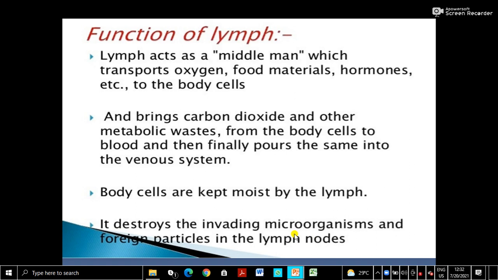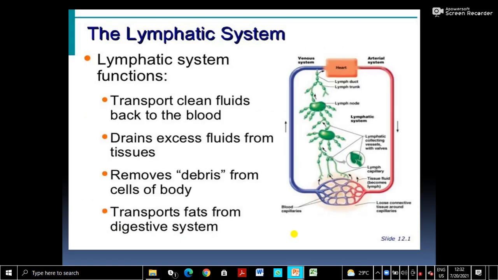And in digestion, as we have learned, fatty acids and glycerol become lipids and go to the lymph. It is the lymph which is taking them into the cells. Then the lymphatic system transports clean fluids back to the blood. All the wastes are removed and then it transports the clean fluid back to the blood. Then it drains excess fluids from the tissues. Otherwise, these fluids will accumulate in the tissues.